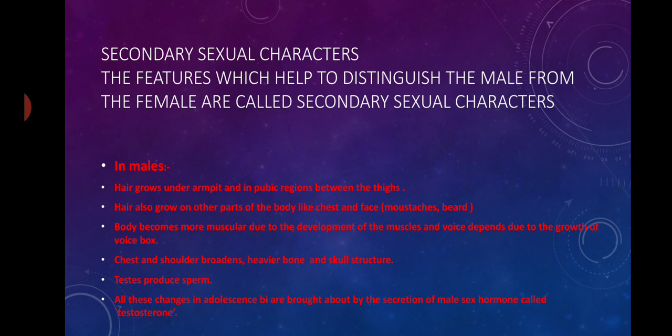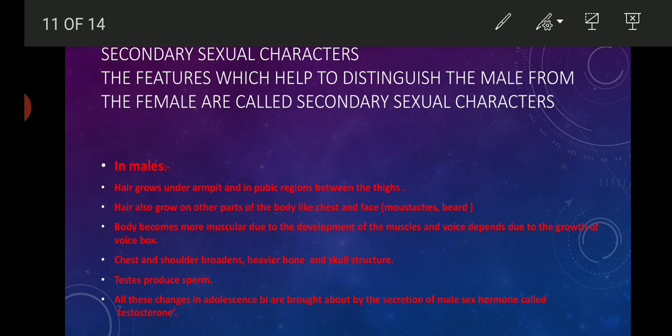The secondary sexual characters in humans are, in males: hair grows under the armpit and in the pubic region between the thighs. Hair also grows on other parts of the body like the chest and face. Mustaches and beard appear in males. The body becomes more muscular due to the development of muscles. The voice deepens because of the prominent Adam's apple. Chest and shoulders broaden, and stature increases. Adult males are taller than adult females on average, with a heavier skull and bone structure.